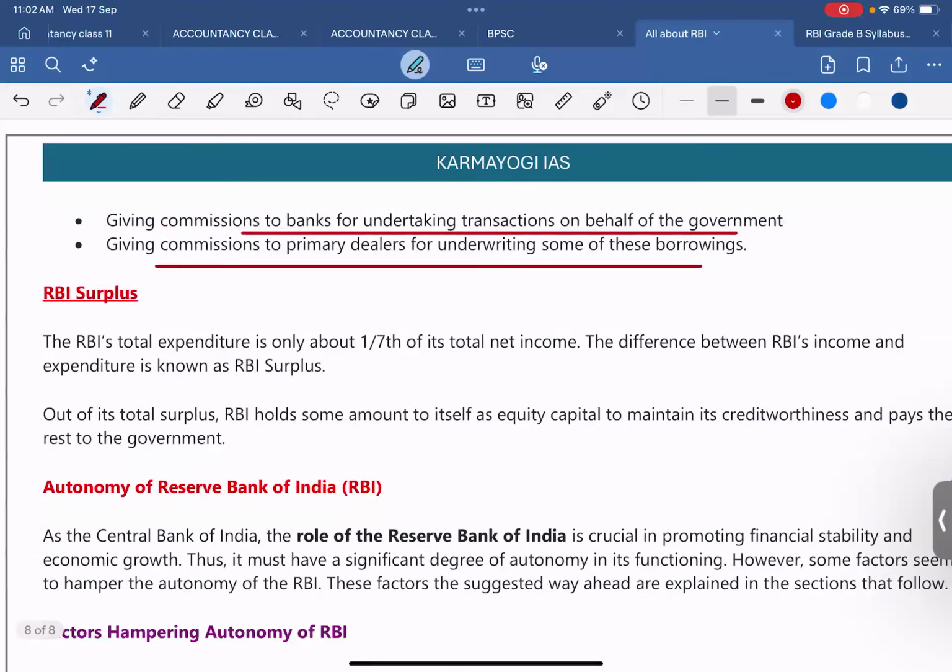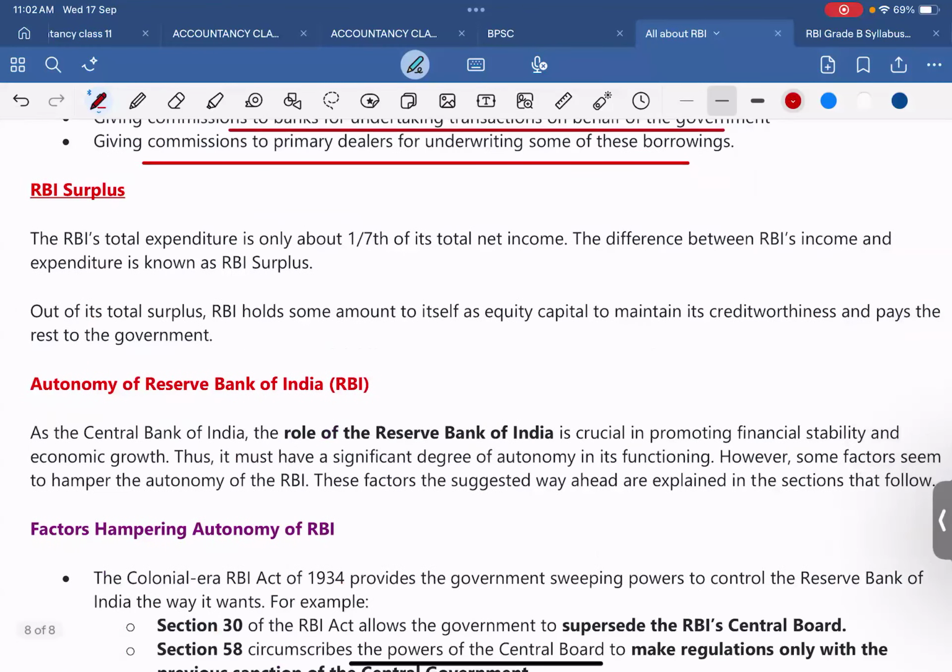RBI surplus. The RBI total expenditure is only about 1/7 of total net income. The difference between RBI's income and the expenditure is known as RBI surplus. Out of its total surplus, RBI holds some amount to itself as equity capital to maintain its credit worthiness and pays the rest to the government. Rest payment is done to the government. RBI do not hold all amount to itself.